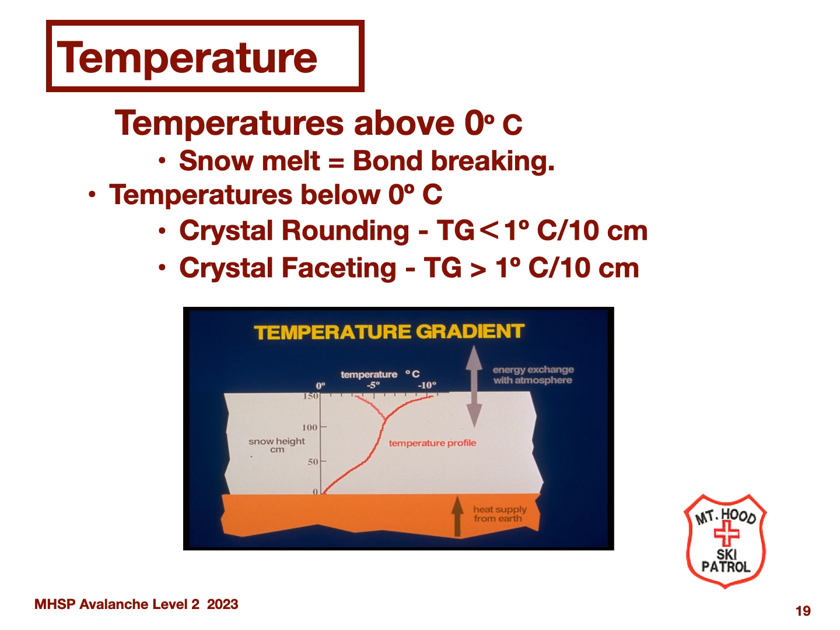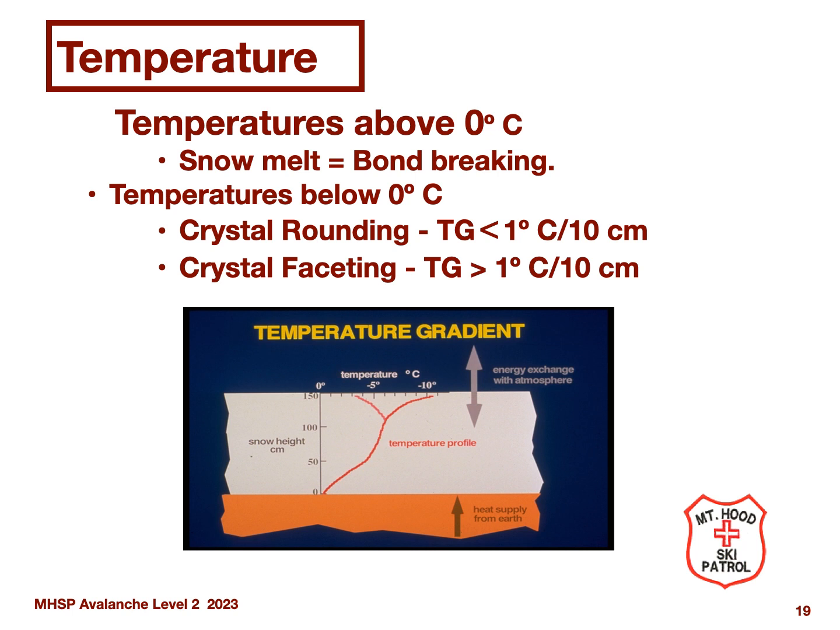The key point here is that for temperatures near or below 0 degrees centigrade, there is a temperature gradient that is created near the snow surface. This temperature gradient is the biggest factor in determining the nature of the snow crystal structure. A temperature gradient less than 1 degree centigrade per 10 centimeters will result in rounded crystals. These form strong bonds and result in a stable snowpack. A temperature gradient greater than 1 degree centigrade per 10 centimeters results in faceted crystals. These do not form strong bonds and can result in weak layers that can fail and lead to an avalanche.